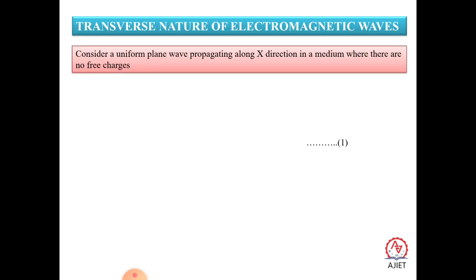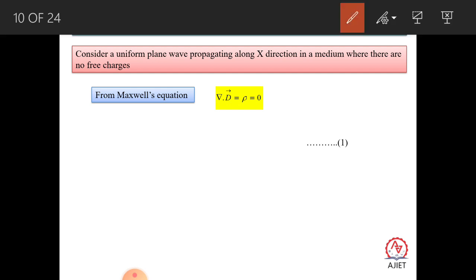So let us consider a uniform plane wave propagating along the x direction in a medium where there are no charges present. According to the Maxwell equations, the first Maxwell equation is del dot D equal to rho. But here rho is equal to 0 because no charges are present, so the density of charges is 0. As a result, the equation can be written as del dot D is equal to rho, that is equal to 0.